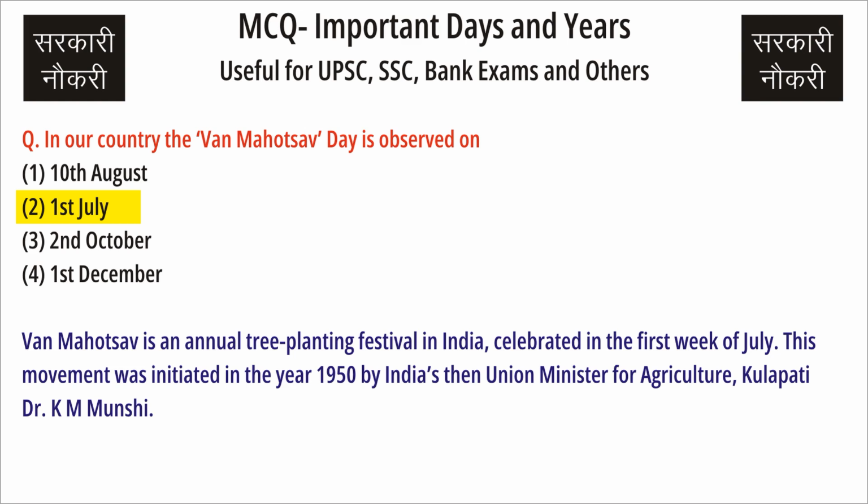Question: In our country, the Van Mahotsav Day is observed on? Answer: 1st July. Van Mahotsav is an annual tree planting festival in India celebrated in the first week of July. This movement was initiated in the year 1950 by India's then Union Minister for Agriculture, Kulapati Dr. K. M. Munshi.